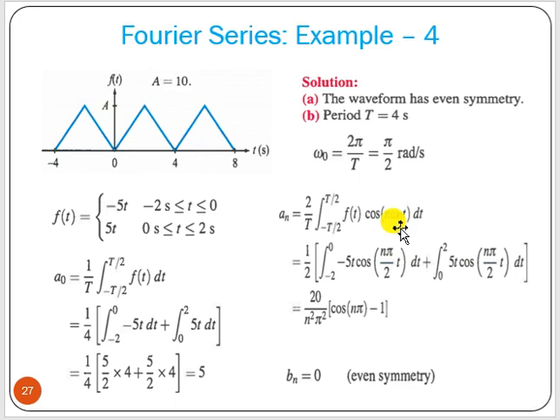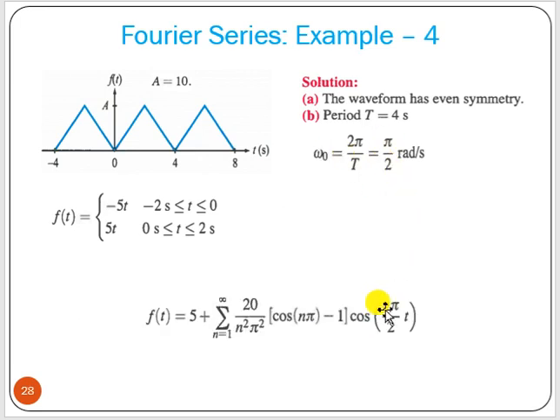So that will be your function. If you simulate this function, you will get this particular expression, this waveform. So it has a DC value and cosine terms, as this is an even function.